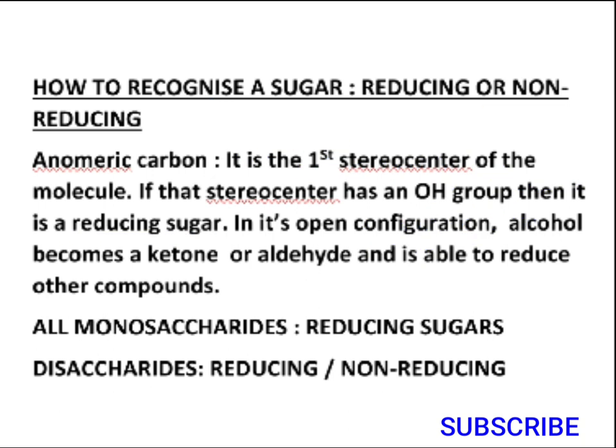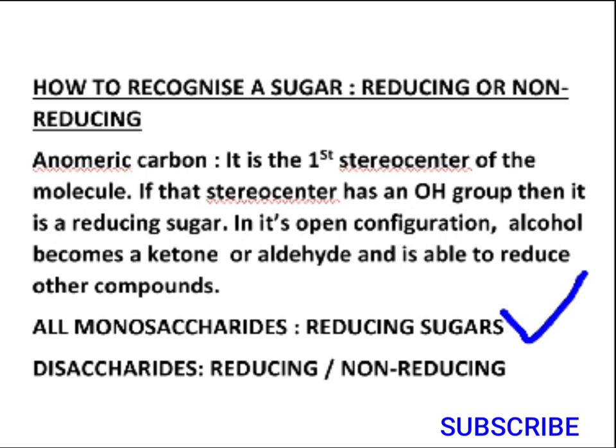Is it clear? The simple concept is you have to just recognize the anomeric carbon, the first stereocenter. If it has a hydroxyl group, then you will directly say it is a reducing sugar. Now one more general category to it: all the monosaccharides like fructose, mannose, glucose, galactose, they are reducing sugars because they obey this particular law. They have an anomeric carbon with a hydroxyl group.